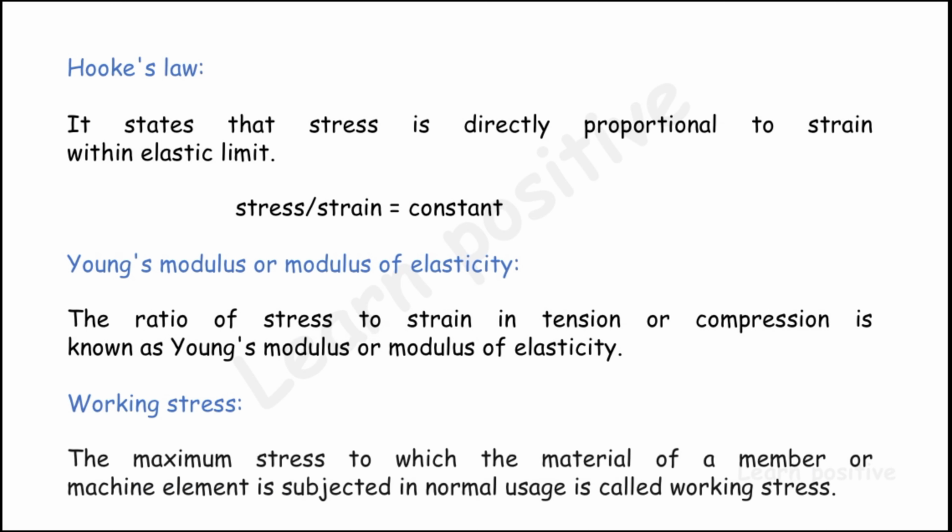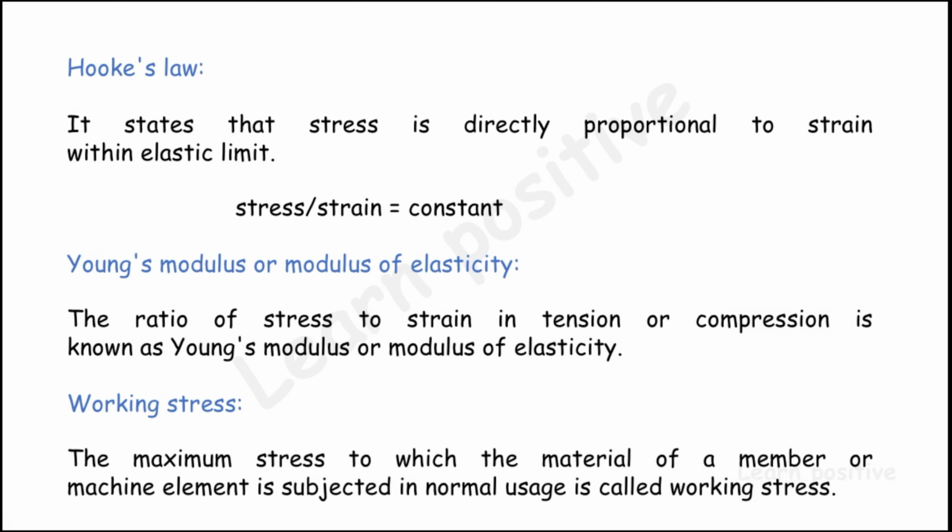The next one is working stress. The maximum stress given to a material or a machine element under normal usage is called working stress. For example, take an aluminum chassis. The aluminum chassis tends to withstand a load of 1000 kilonewton, but we produce the chassis to withstand a load up to 1200 kilonewton.